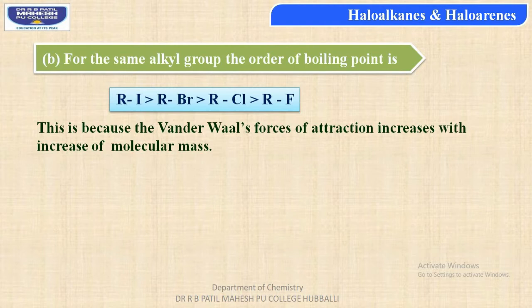Alkyl iodide has more molecular mass when you compare with alkyl fluoride. Thus, boiling point of alkyl iodide is the highest among all the halides.